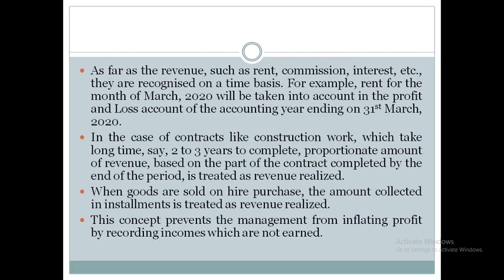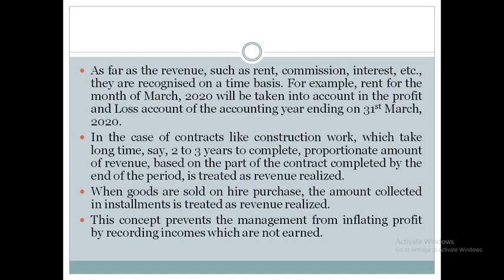Revenue such as rent, commission, interest, etc., is recognized on a time basis. For example, we have a building, and in that building we have let out some portion to another person. So for every month he needs to pay rent to us. In the month of March he is unable to pay that amount. He says I will pay the amount in April, but we need to consider the income in the month of March itself. Whether he has paid that amount or not, we need to consider that in March we have rent income of so and so.